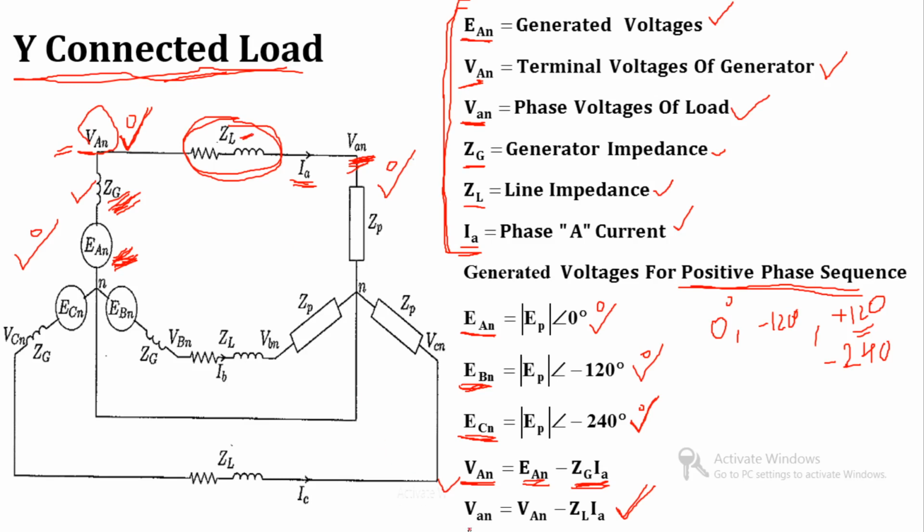So I can write small van is equal to this voltage, that means capital VAN, minus this drop ZL into IA. In this way we can write the equation for the terminal voltage of the generator and the phase voltage of the load for the star connected load.